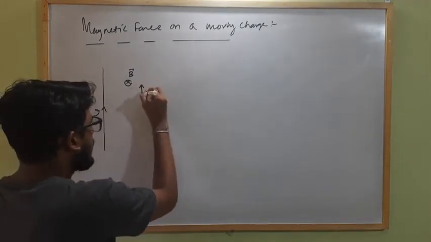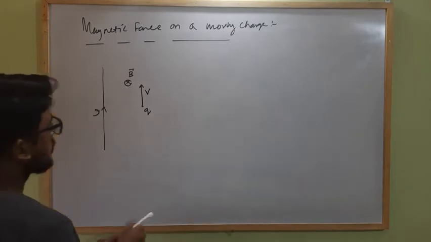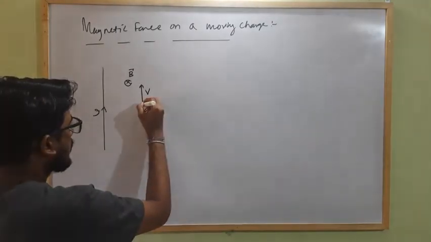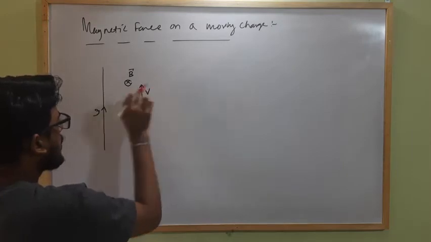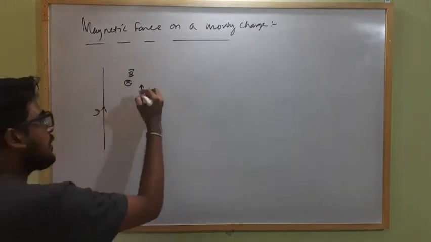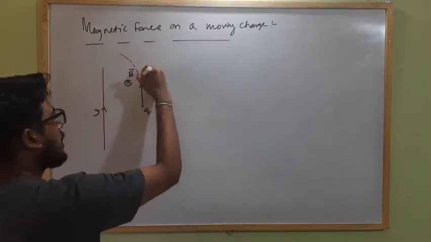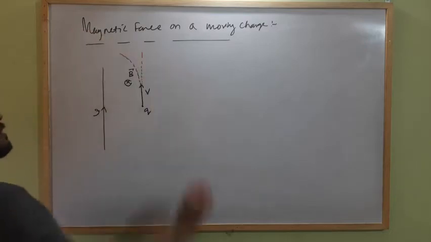some velocity v, then it was observed experimentally that the charge, which is moving initially along a certain direction with velocity v, gets deviated from its path due to this external magnetic field. Its path is generally like this, but it gets deviated.